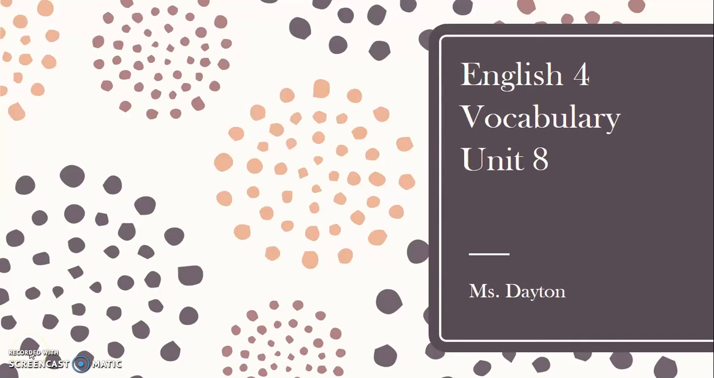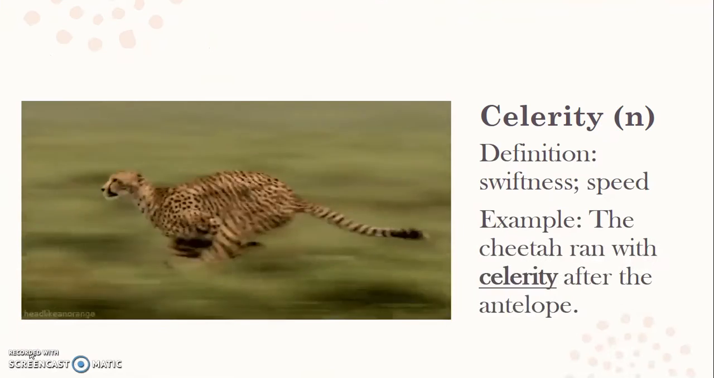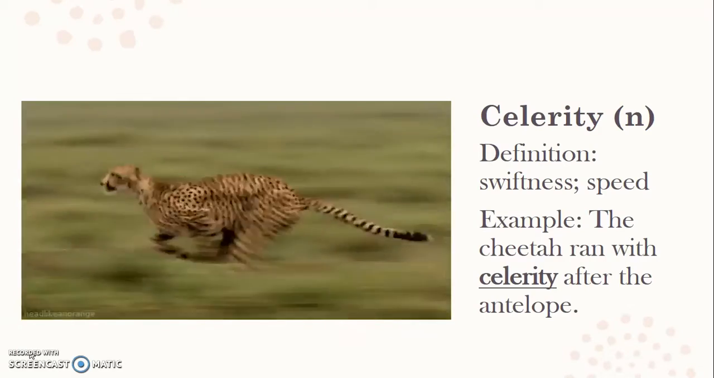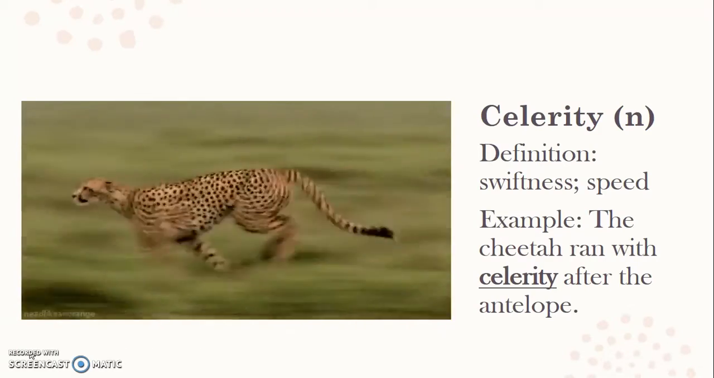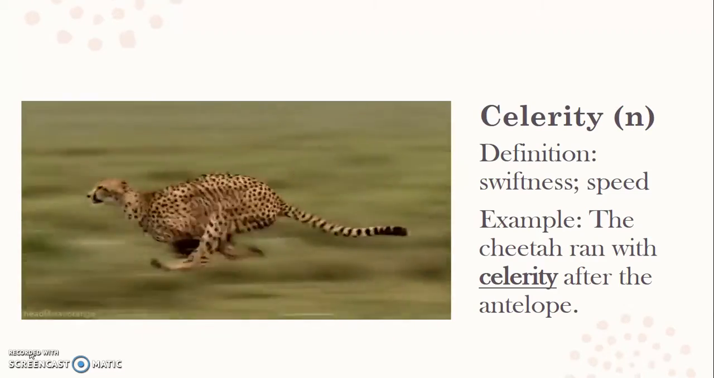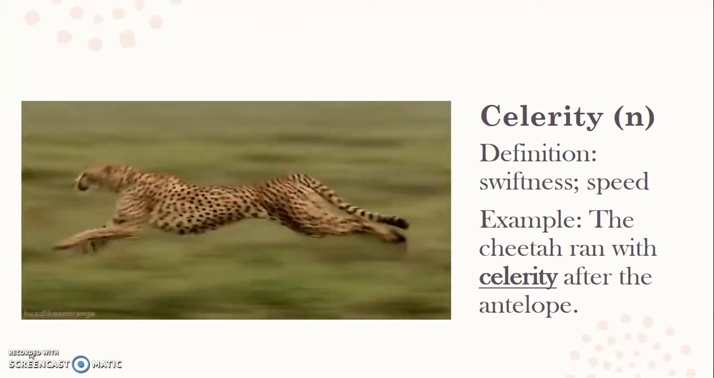This is your Unit 8 vocabulary unit for English 4. I'm Miss Dayton. As always, I will give you the word, the part of speech, the definition, and an example. Let's begin. Our first word is celerity. Celerity is a noun. The definition is swiftness, speed. So, for example, the cheetah ran with celerity after the antelope.